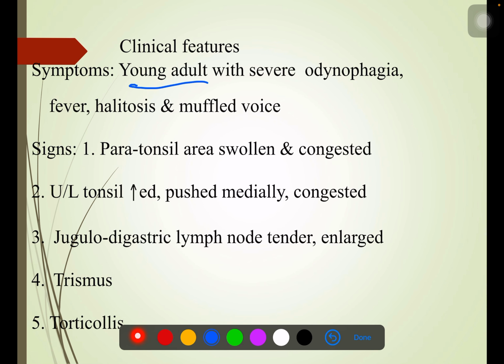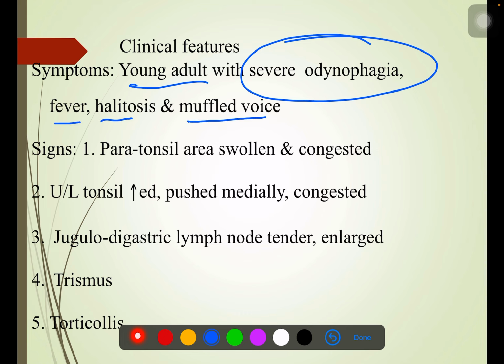Why young adult? Because peritonsillar abscess is more common in adults, whereas in children acute tonsillitis is more common, right? And they present with severe odynophagia, difficulty swallowing. They present with halitosis, and they present with muffled voice, the same hot potato voice or muffled voice, okay.